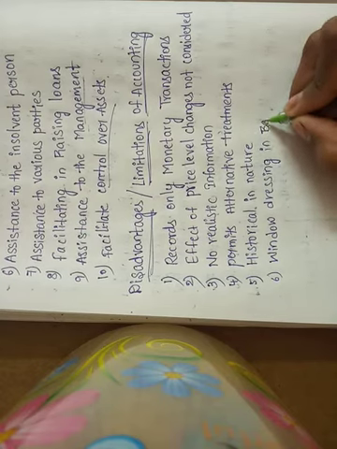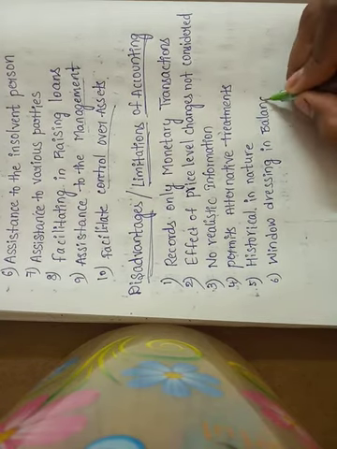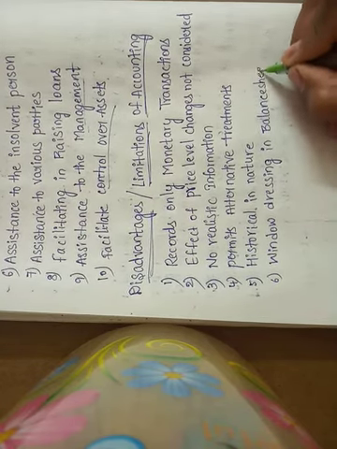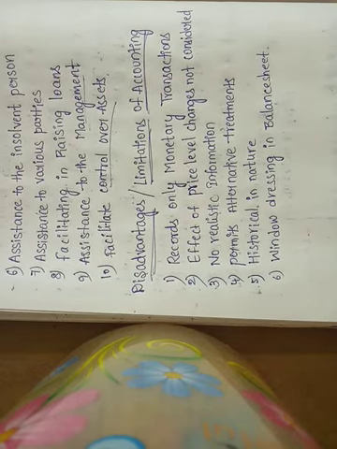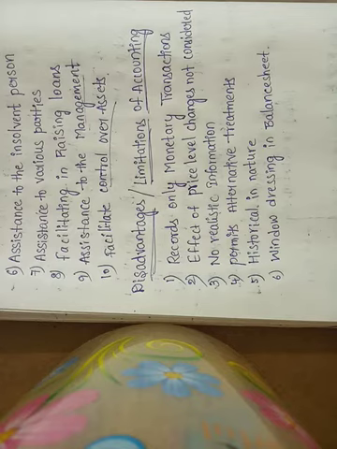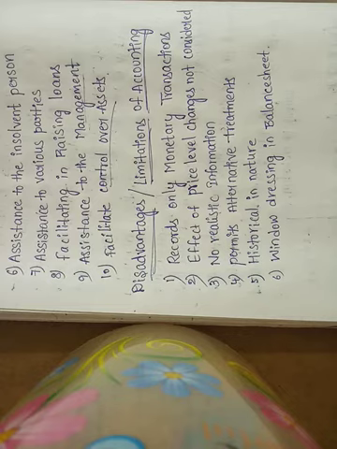So these are the several disadvantages or limitations of accounting. Under this, the first one is records only monetary transactions. So in financial accounting, records only monetary transactions.